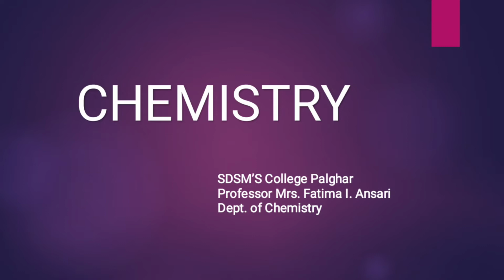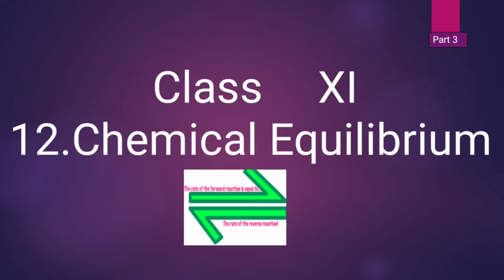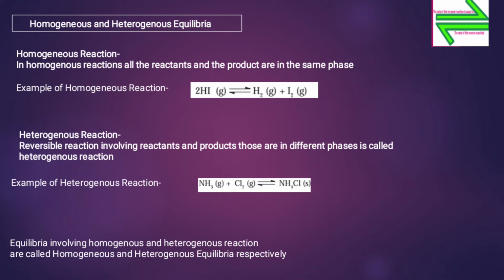Today's topic is topic 12, that is chemical equilibrium. So let us start with our topic, and today's subtopic will be about two types of reaction, that is homogeneous and heterogeneous equilibria. First, let us see what a homogeneous reaction and a heterogeneous reaction are.